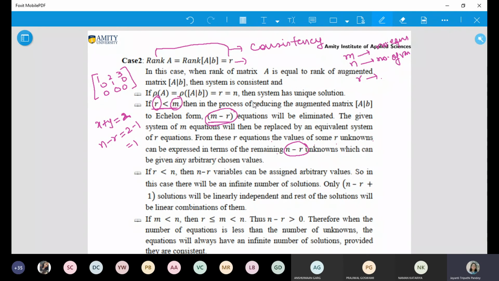Suppose I write it as x plus y plus z is equal to 3. What could be the situation? It could be like this: the matrix 1 1 1, 0 0 0, 0 0 0 times x y z equals 3 0 0. After reduction in echelon form, it must be like this, then only you will get this one equation. Yes or no?